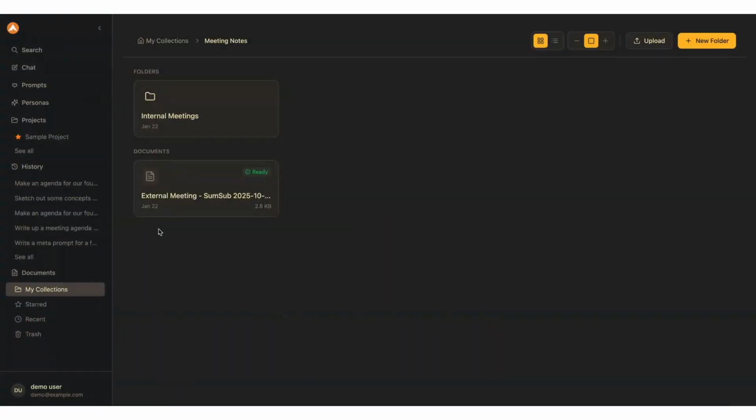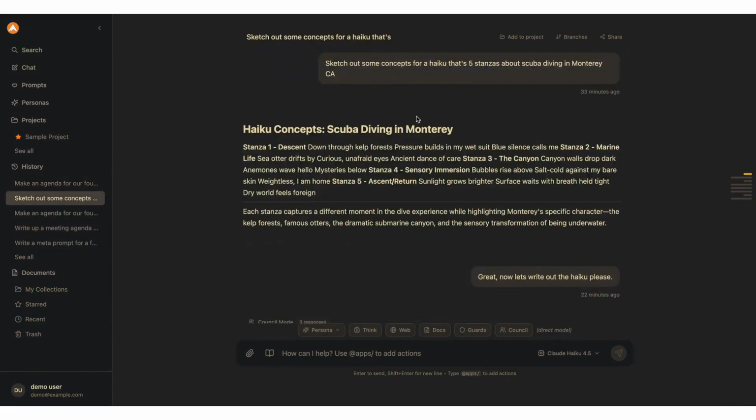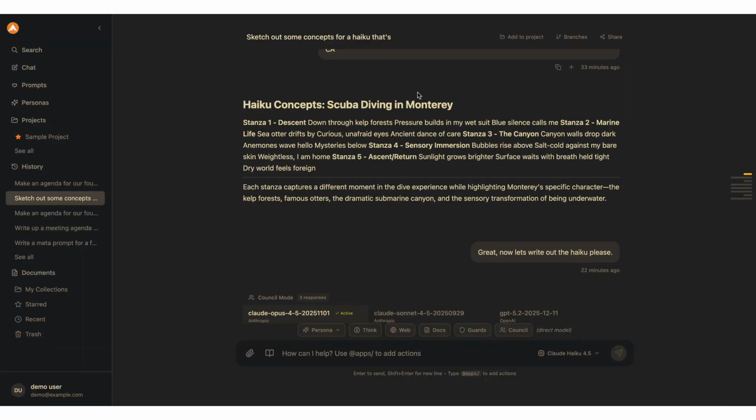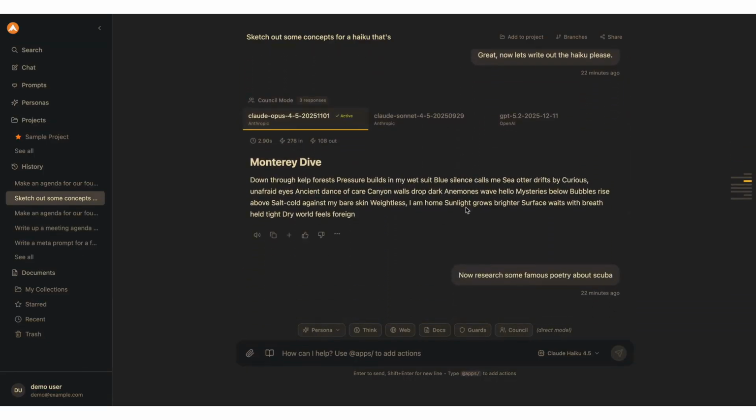Some of the other nice-to-have features that we've implemented within the platform are related to chat. So in this case, I've asked the agent to come up with examples of a haiku, but I'm not sure which of the models I'd like to utilize. So I've implemented our council mode and asked 3 different models for their take on the haiku.